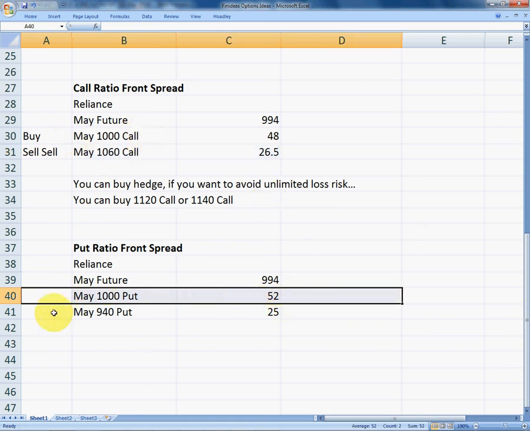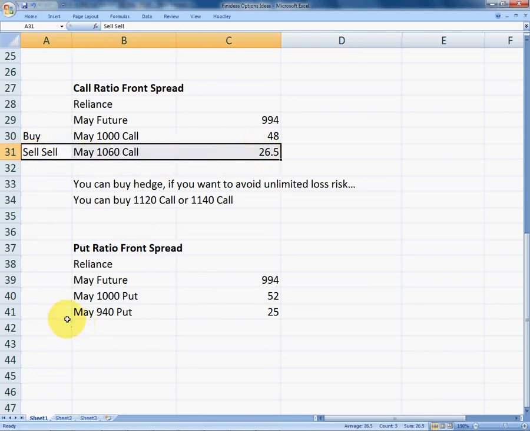Instead of a call we are buying a put here, and instead of selling out of the money calls, in put ratio front spread we will sell out of the money put options. So when we are using call options it becomes a call ratio front spread, and when we are using put options it becomes a put ratio front spread.